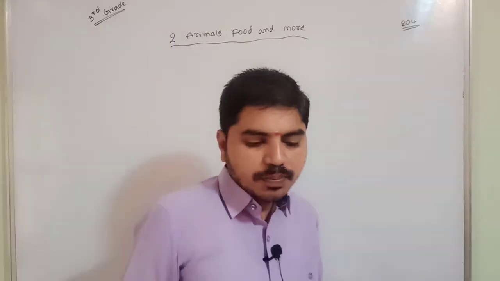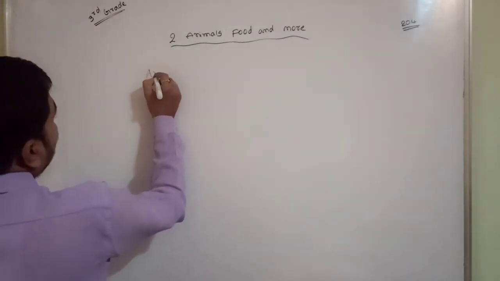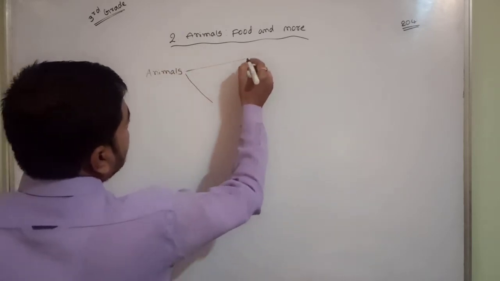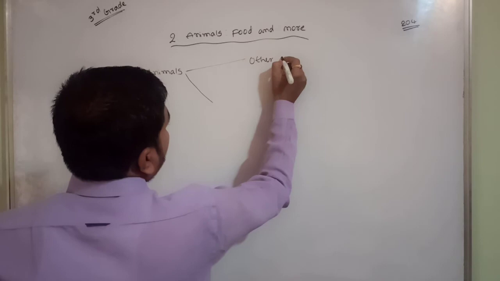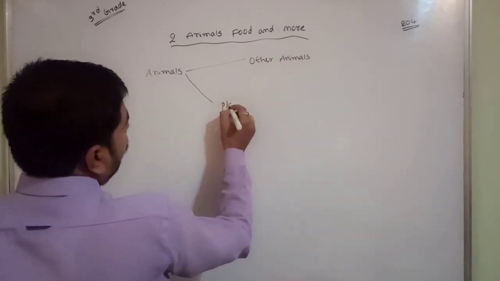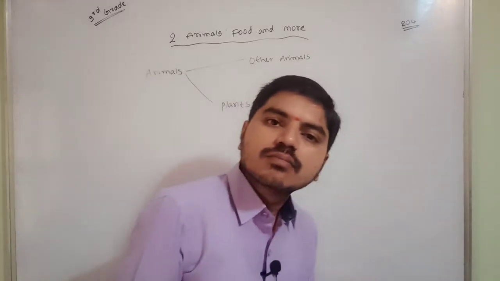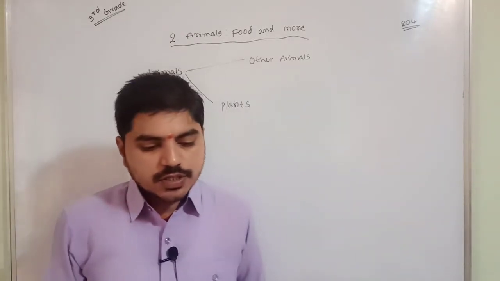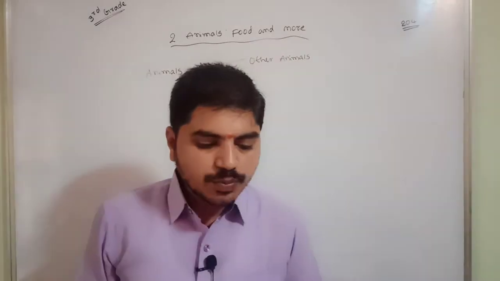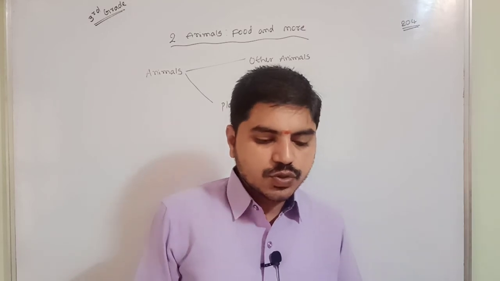Okay, animals eat plants or other animals. Definitely, animals depend on either eating other animals or plants, right? Animals can eat other animals or plants, anything. Food gives us energy and helps in growth and maintenance of the body. Animals obtain their food either from plant or animal sources to stay alive.